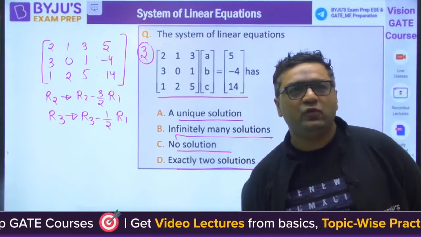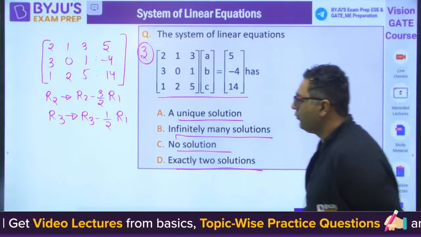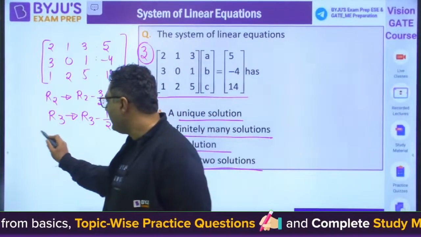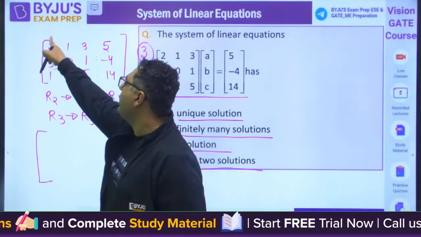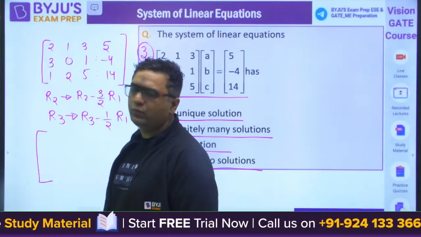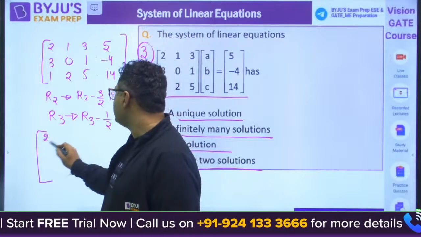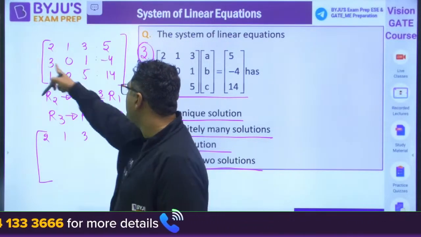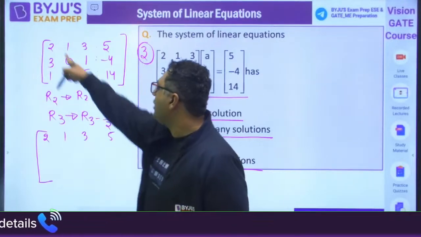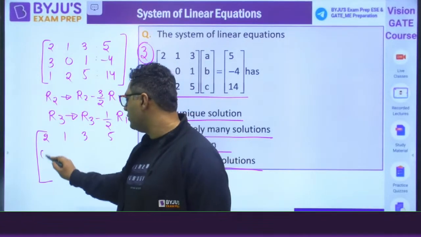Make the multiples of R1 to make them 0. So when you would be going like this, R2 minus 3 by 2 R1. 3 by 2 of 2 is 3. So you know first row is unchanged, 2, 1, 3 and 5. For second row, 3 minus 3 by 2 of 2 is 3. It is going to be 0.